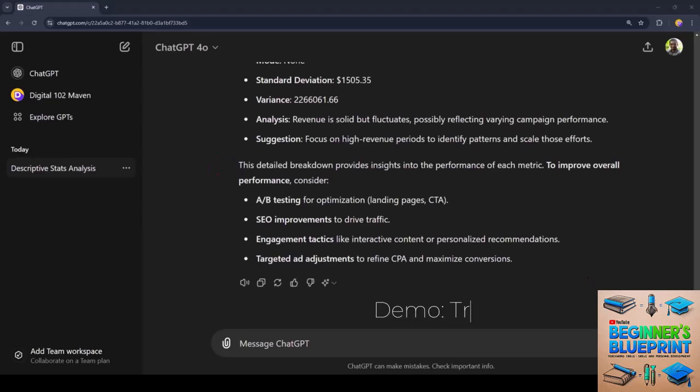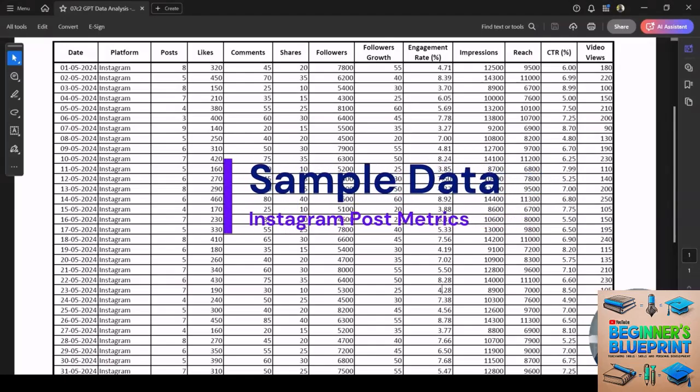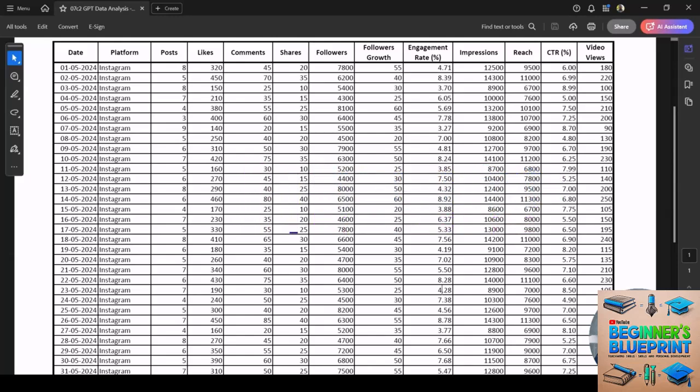Now let's try something similar for statistical trend analysis using collated sample data for a single social media platform. Here's some sample data collated for Instagram. The dataset contains most of the key metrics you might see from Instagram analytics. Let's take a look at a simple prompt to perform statistical trend analysis using this data.